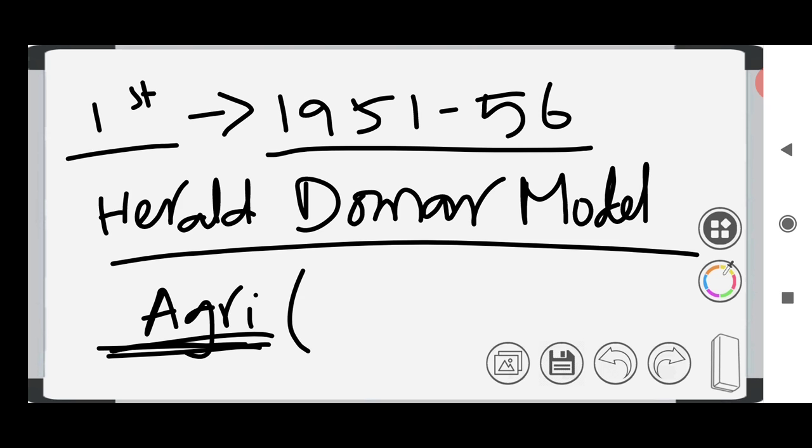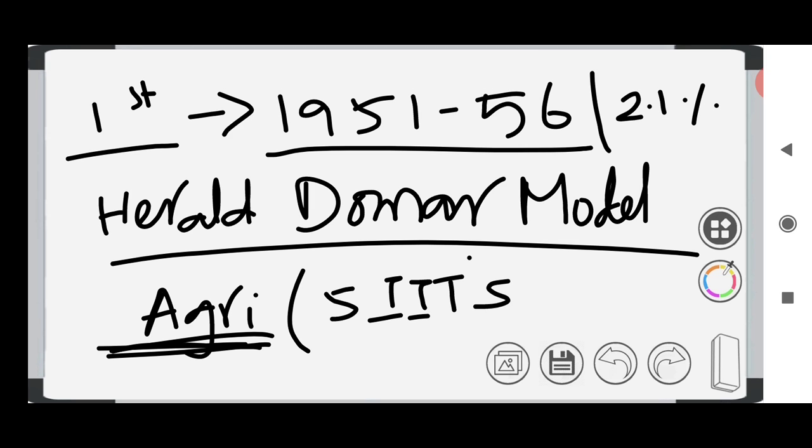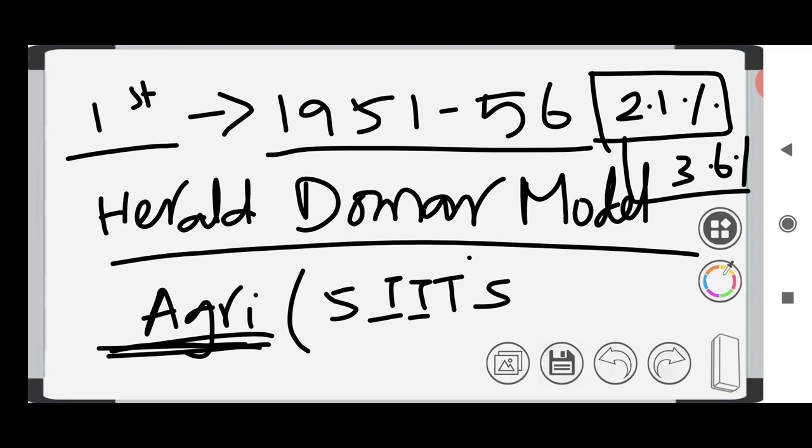In the first 5-year plan, 5 IITs were set up. The target for the first 5-year plan was 2.1%, and we achieved 3.6%, which means that we achieved the target. So the first 5-year plan, 1951 to 56, is also called the Harrod-Domar model, its main objective is agriculture, and 5 IITs were set up during it.